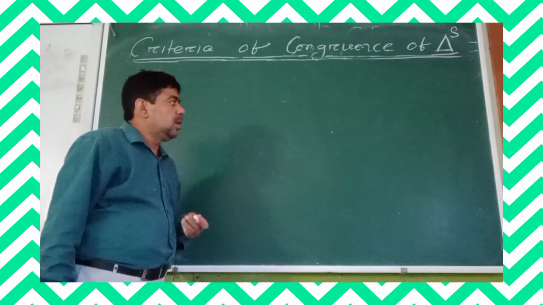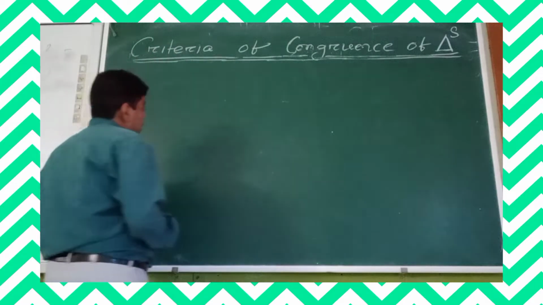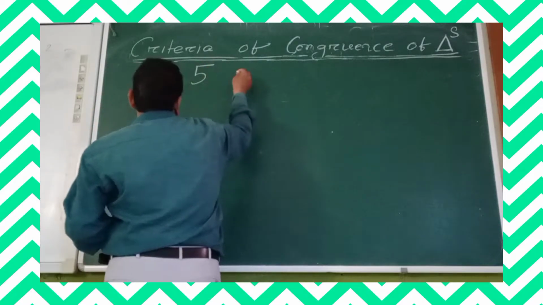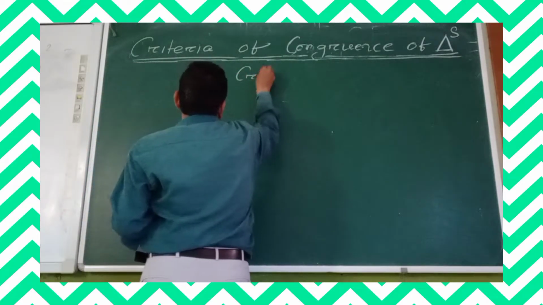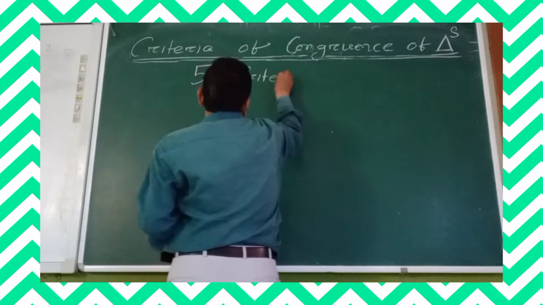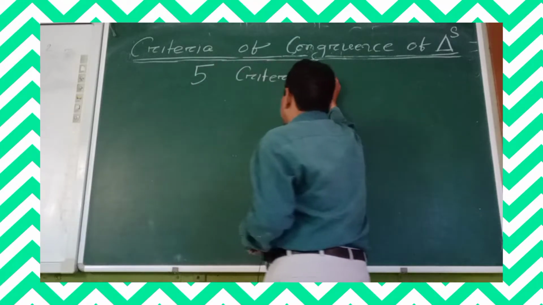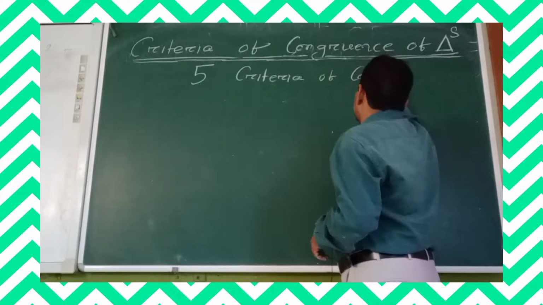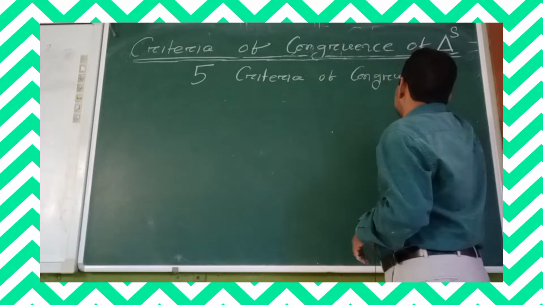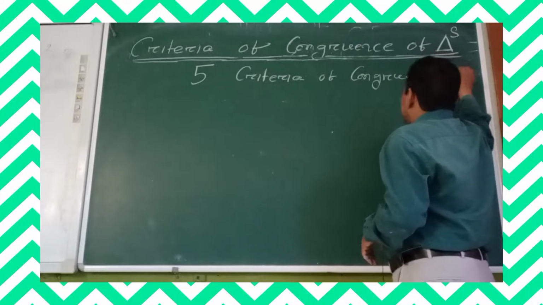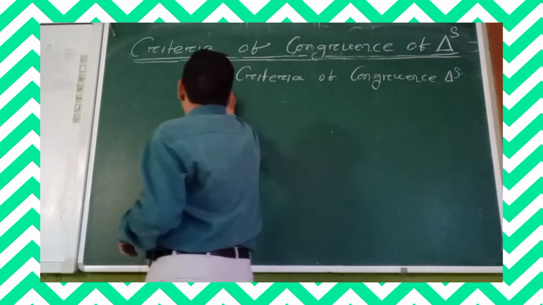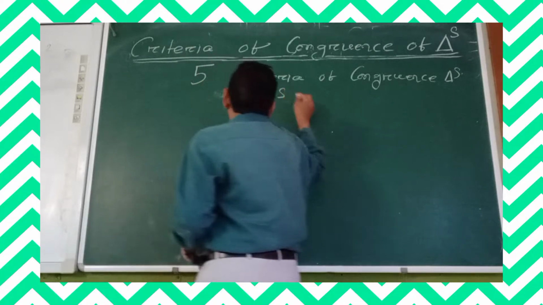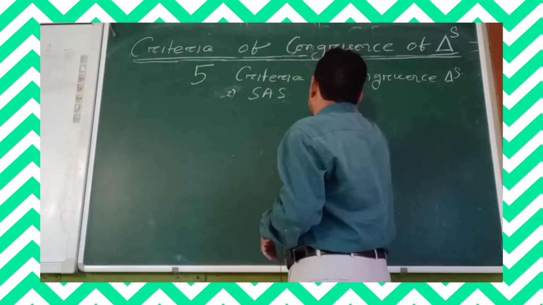Let's start. There are 5 criteria of the congruence of triangles. Criteria, or rules, or conditions of congruence of triangles. First point is the side angle side congruence rule or criterion.